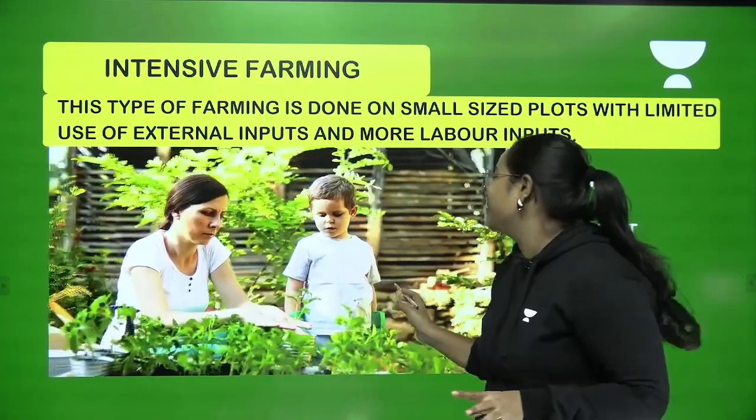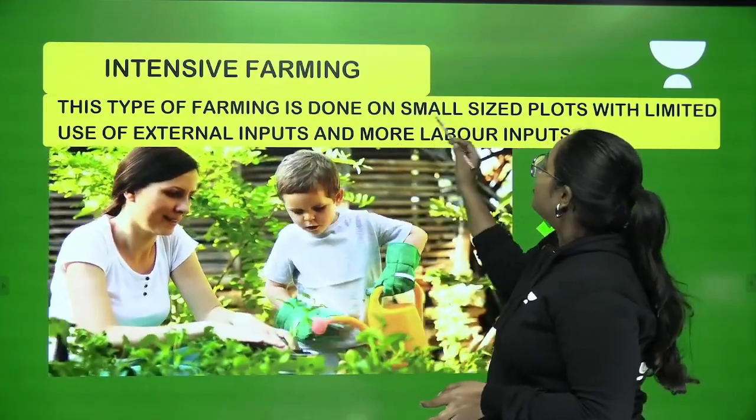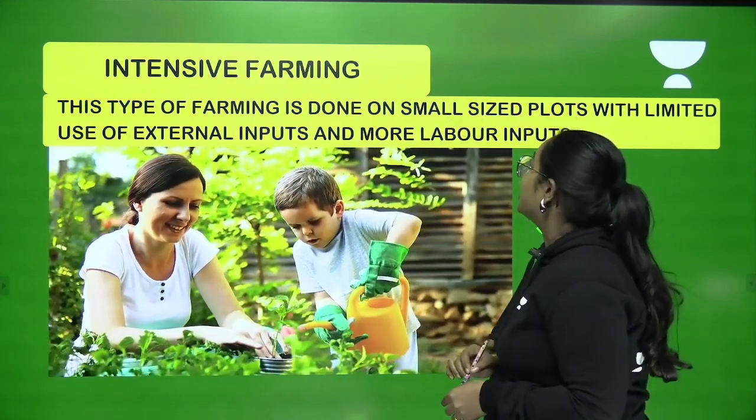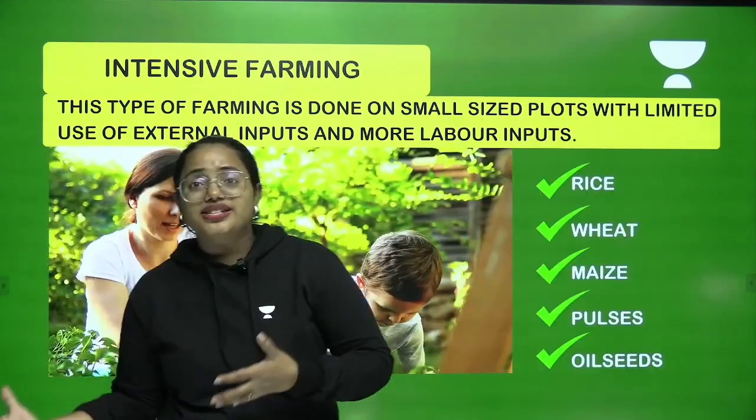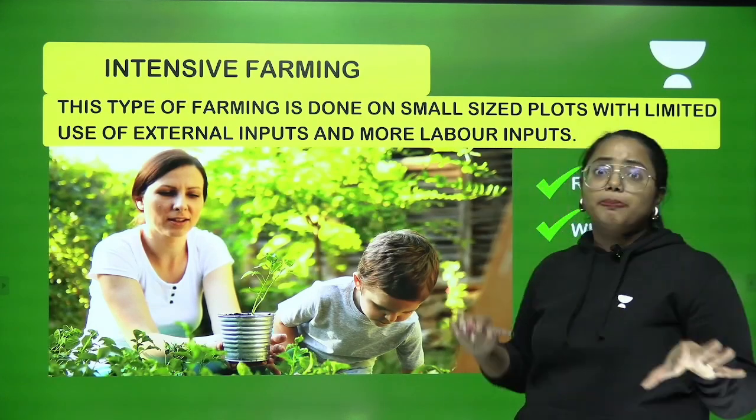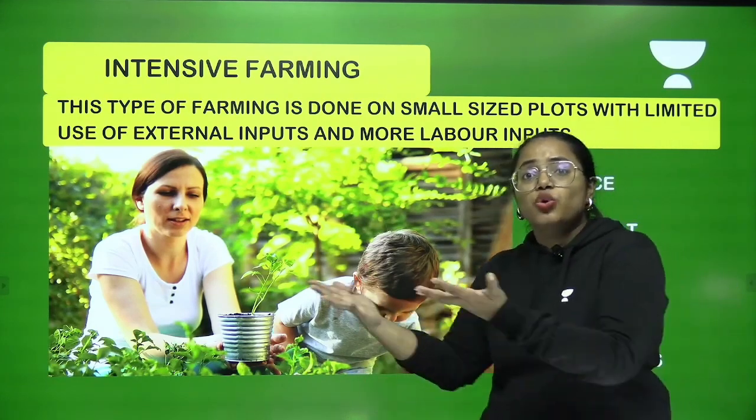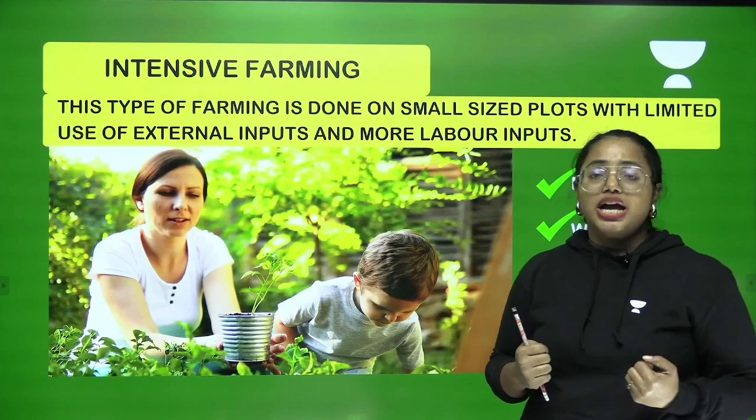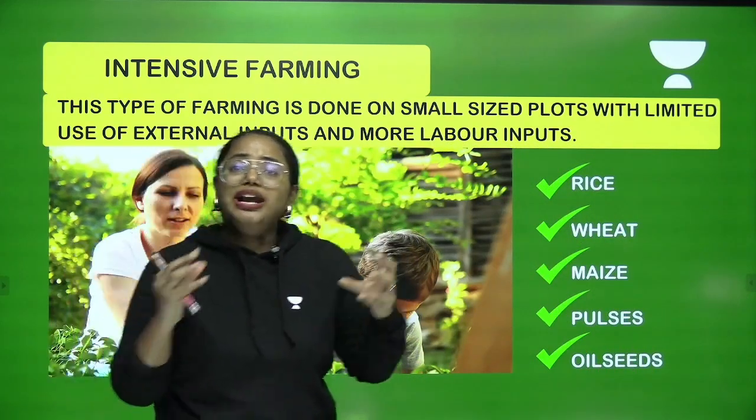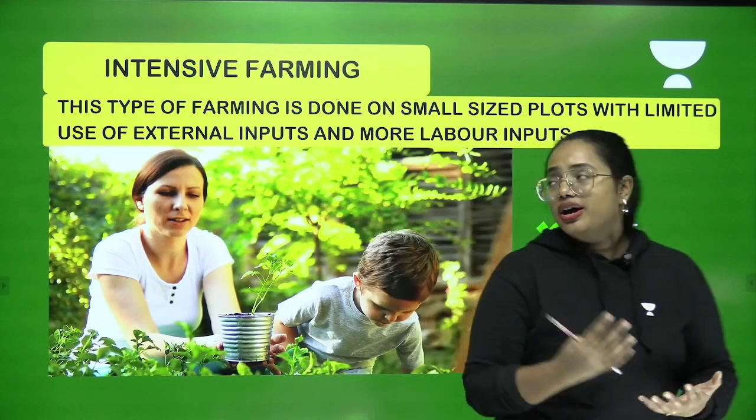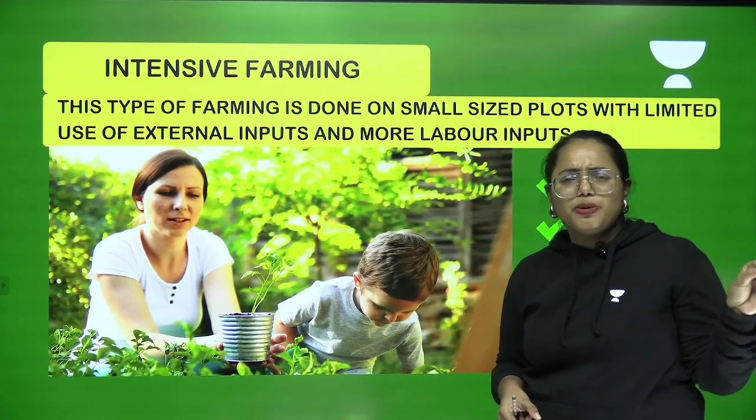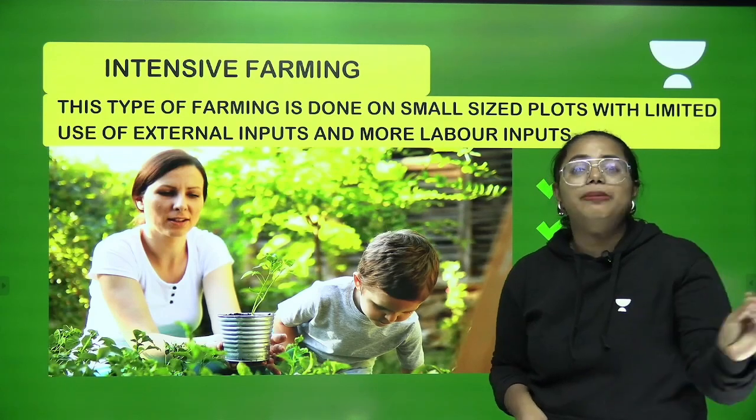Oh, look at that. I think this is so cute, right? This type of farming is done on small size plots with limited use of external inputs and more labor inputs. These are doing it for themselves, but still it needs more human inputs because they are the ones who are going to reap the harvest and therefore they have to work really well for it. So human labor is more. But what about the external inputs? The use of external inputs is minimal or limited.